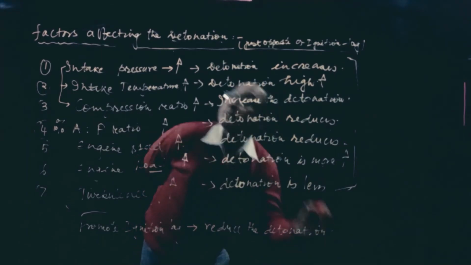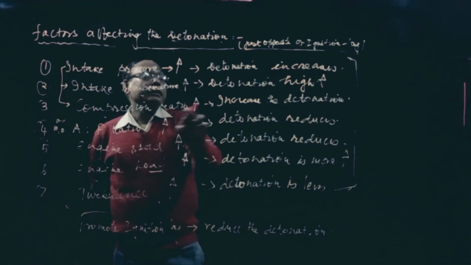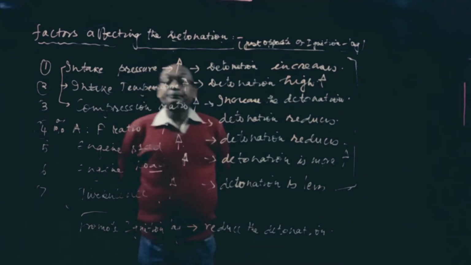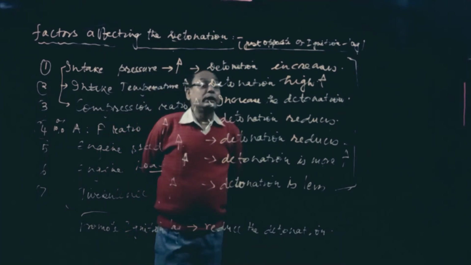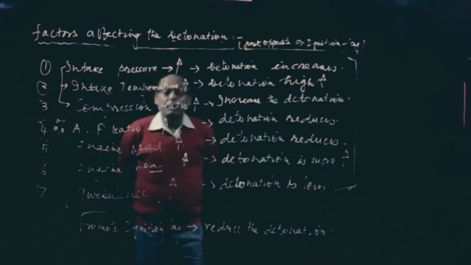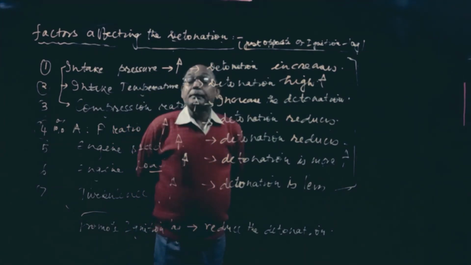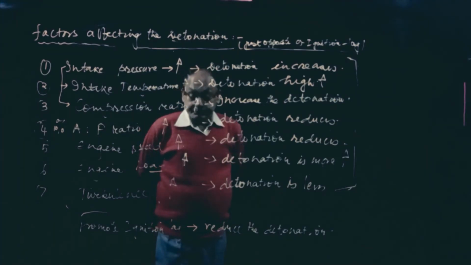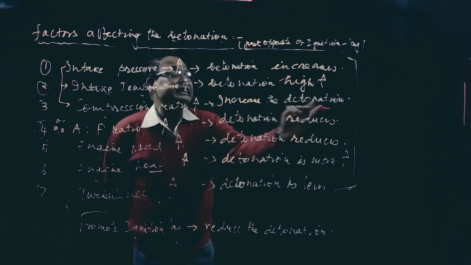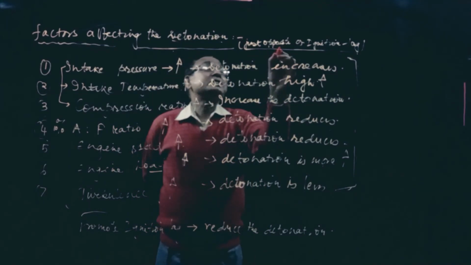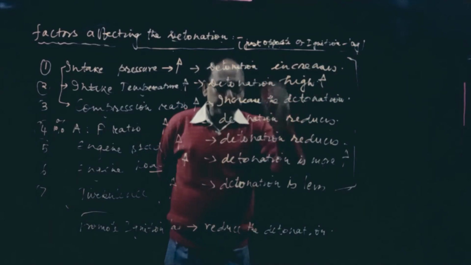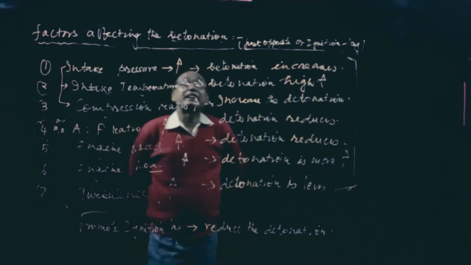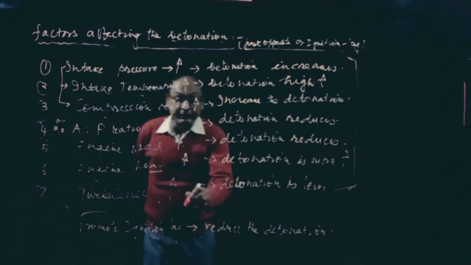For example, compression ratio: if we increase the compression ratio, then ignition lag will be less actually. But remember, that will increase the detonation. That's why I have written here just the opposite of ignition lag. So properties which promote ignition lag will definitely reduce the effect of detonation in an SI engine. That point we have to remember.